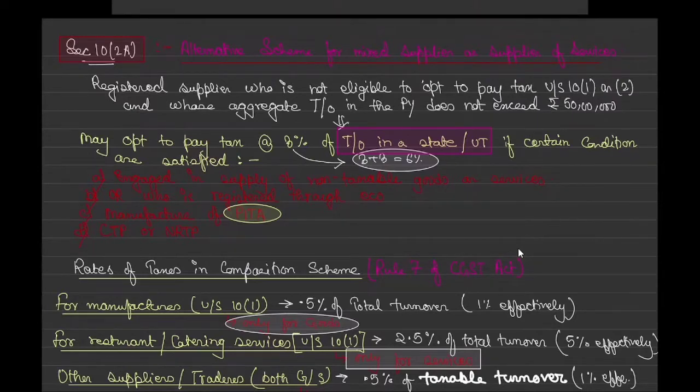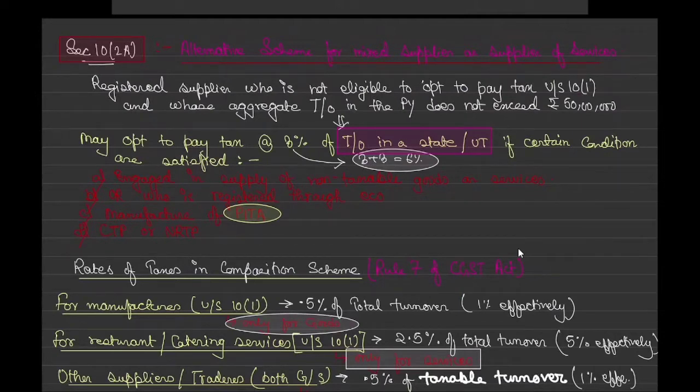What is this? A registered supplier who is not eligible to opt to pay tax under section 10(1) or 10(2). 10(2) is the condition, so if you don't write 10(2), it's technically far better.